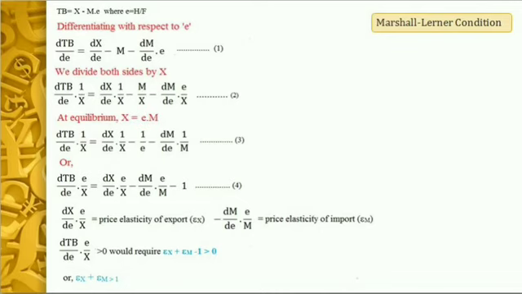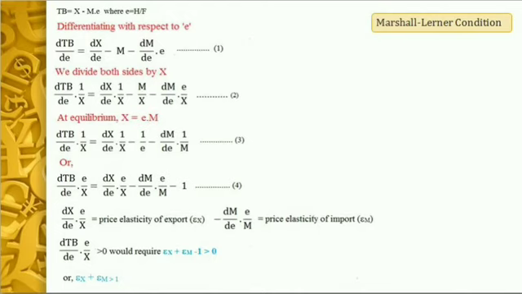Therefore, the Marshall-Lerner condition turns out to be: price elasticity of export plus price elasticity of import has to be greater than 1. Now we have shown that we have started from a balance of trade condition, and under this situation, if this condition, Marshall-Lerner condition, is satisfied, then any depreciation or devaluation of the home currency, or a rise in the exchange rate, will improve the trade balance.